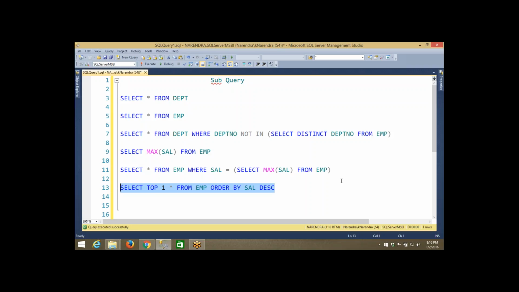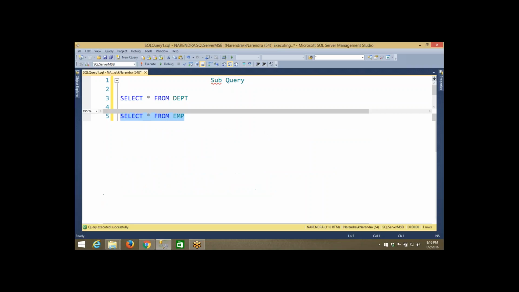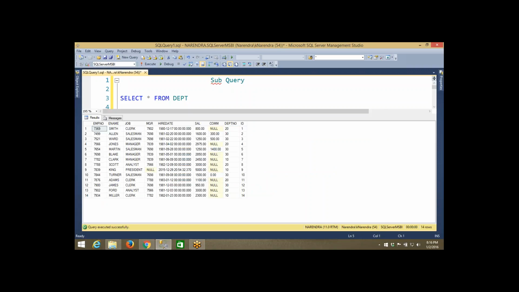Now this is one example of a subquery, how we write a subquery in different cases. Okay, now I have another requirement with me. So as of now I have explained the scenarios to retrieve the maximum salary employee in the table. Suppose, for example, after 5000, what is the second highest salary in the table?